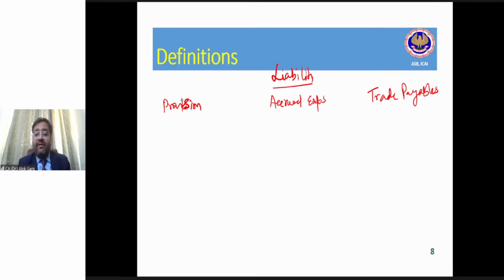Koshiki has explained very well. She has told, sir, liability is one side of the balance sheet, which consists of provision also. So basically, she has proved that liability includes provision. Very good, Koshiki. And everyone has given the right answer that provision is a liability. Viraj is saying, sir, provision is unpaid. You're right, Viraj.